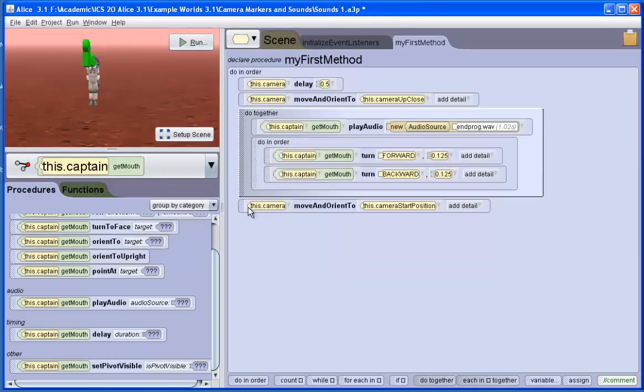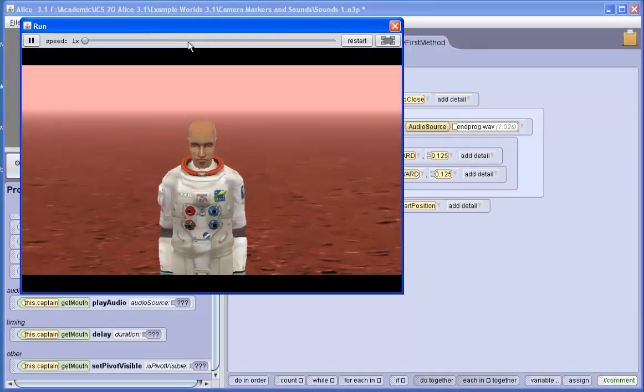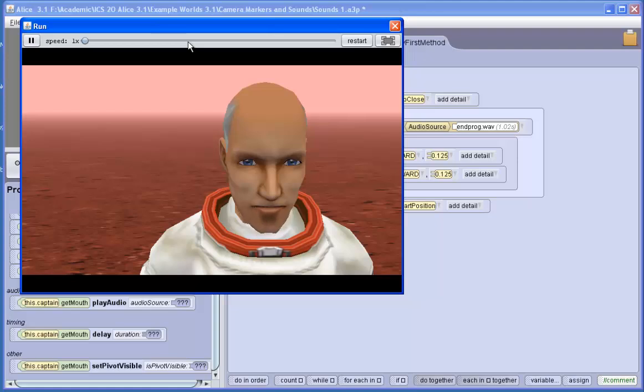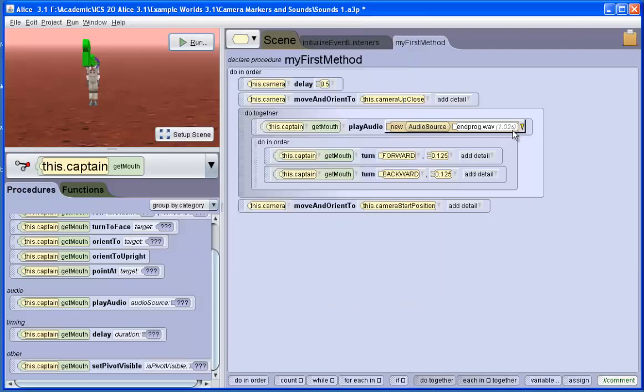So now in my Do Together programming tile, I have the captain playing an audio file and then doing in order, moving the mouth forward and then backward. Computer, end program. When people speak, they move their mouths up and down a little bit more than once.